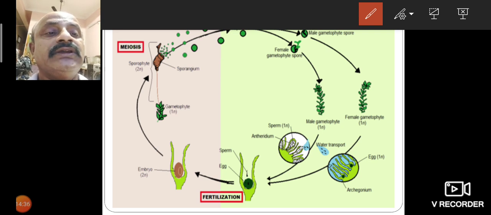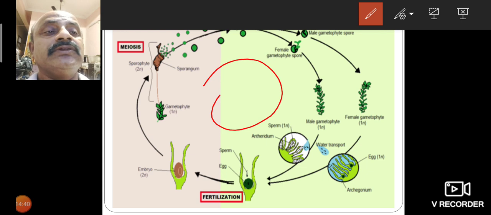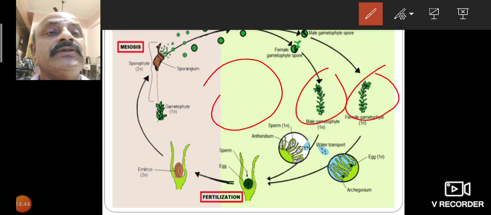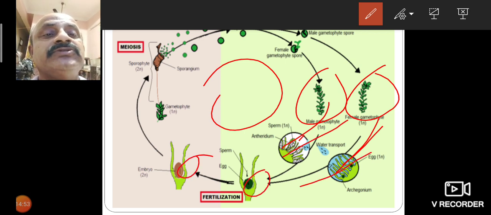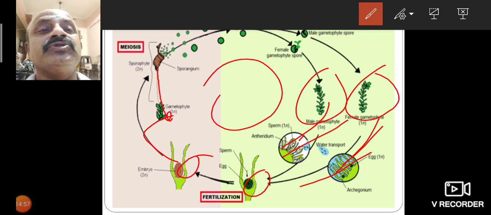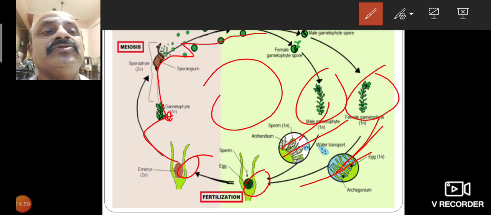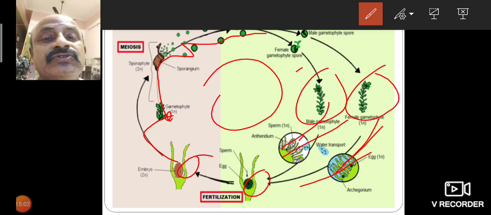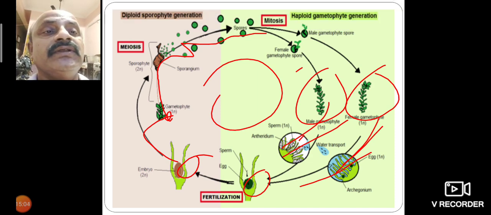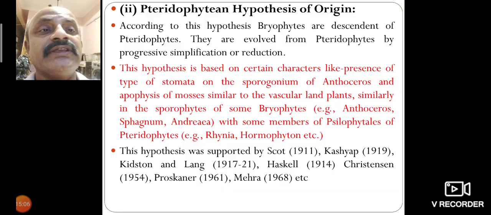the plant classification, but here the life cycle. The life cycle has male gametophyte and female gametophyte plants. Both male and female gametophytes bear antheridium and archegonium. The antheridium and archegonium fertilize to form a sporophyte, and the spores germinate into new plants. So this is one important classic life cycle.